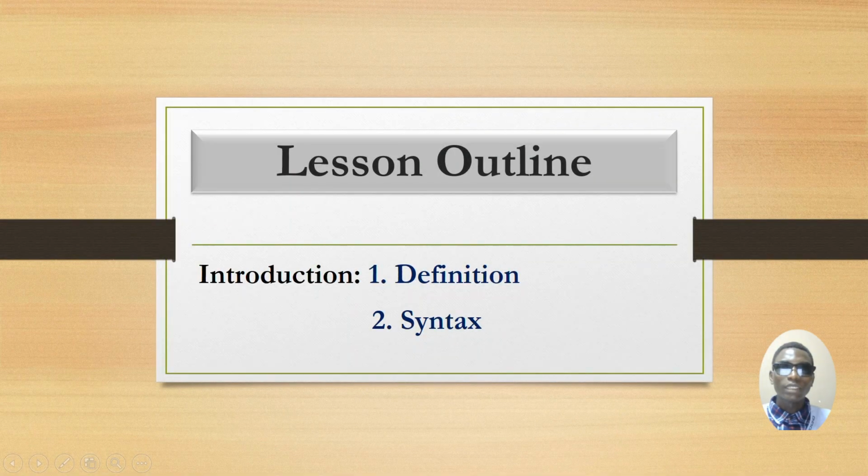Guys, before starting, see what you are going to learn. Here is all about the introduction. We are going to see the definition of the Python programming language, and we will see its syntax. You know that the syntax or just the introduction is like the blueprint of each and every programming language, so you need to first understand its syntax and its definition so that you can start coding.